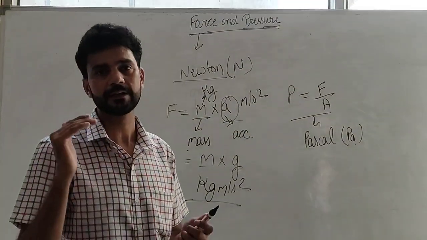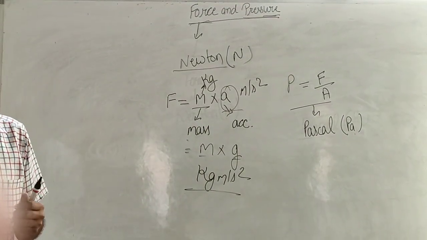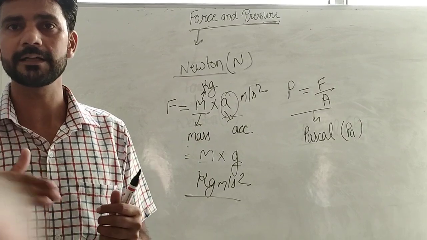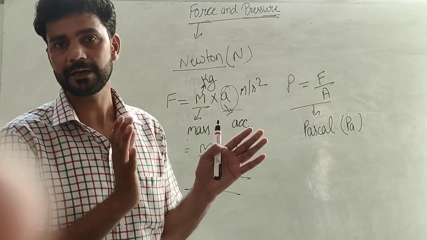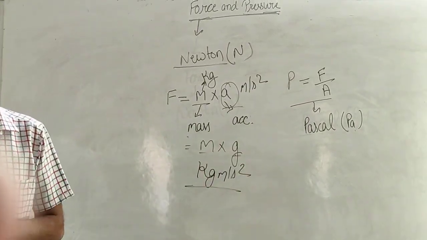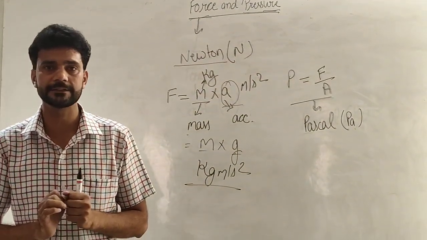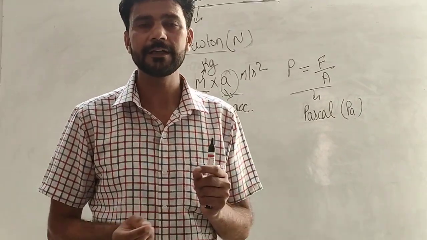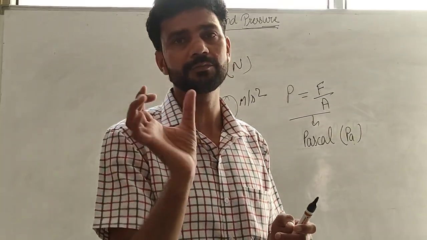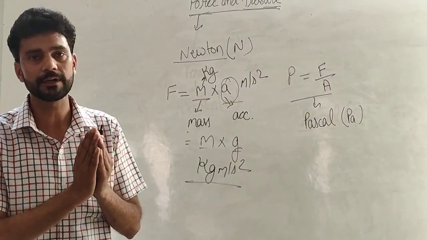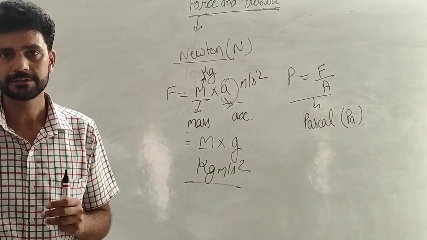Second, if the object is moving, then force can stop that object. How can you say that? When we are playing football, the player kicks the ball. When the player kicks, the ball starts moving, and when the goalkeeper catches the ball, the goalkeeper exerts force, and by exerting force, the ball stops. So force can stop a moving object also. Third, force can change the direction. We all know about cricket. In cricket, when the bowler bowls, the batsman hits the ball, and the direction of the ball changes. When the batsman hits the ball, it means the batsman exerts a force. So by exerting force, direction can be changed.